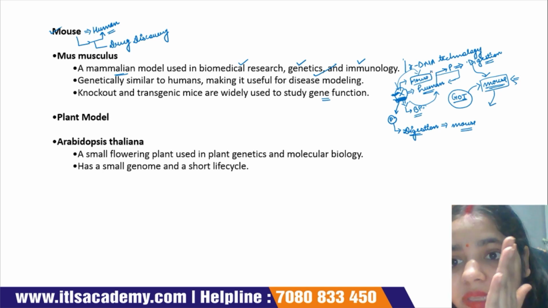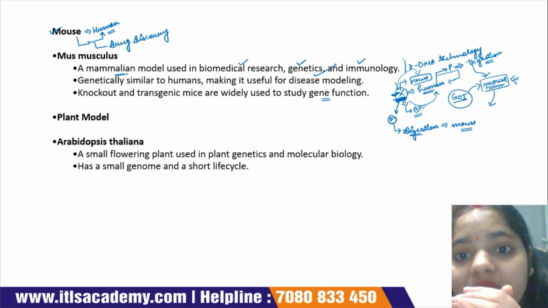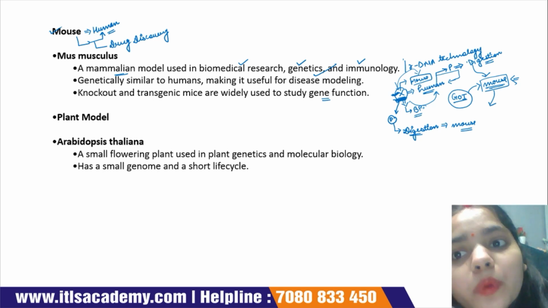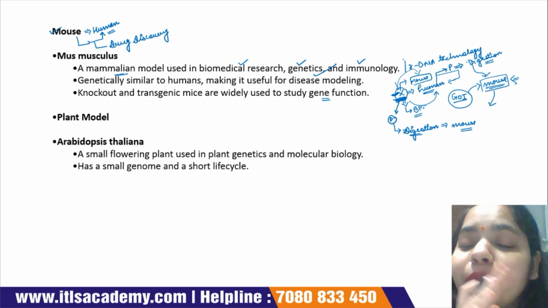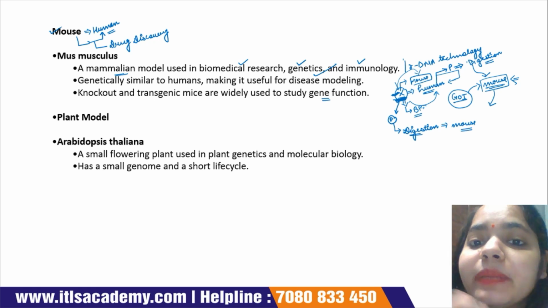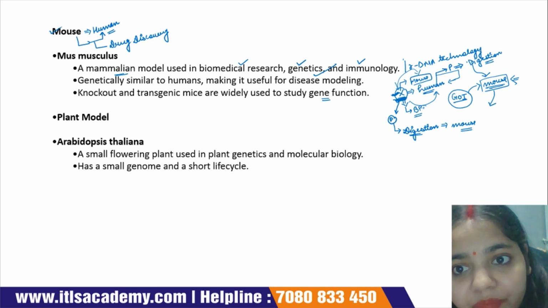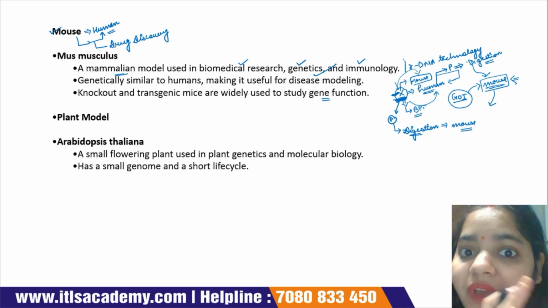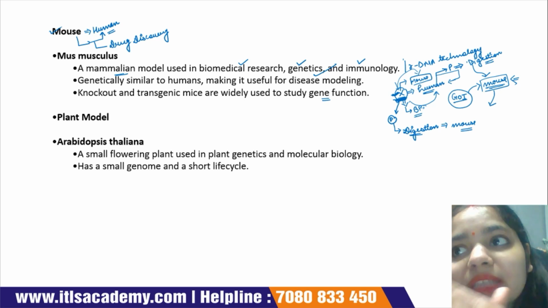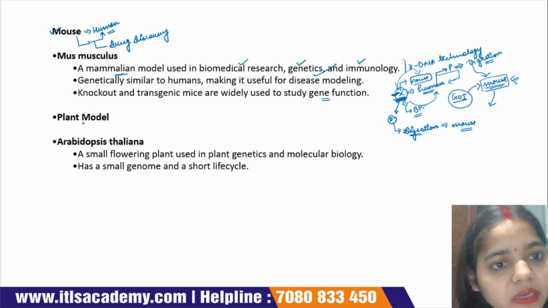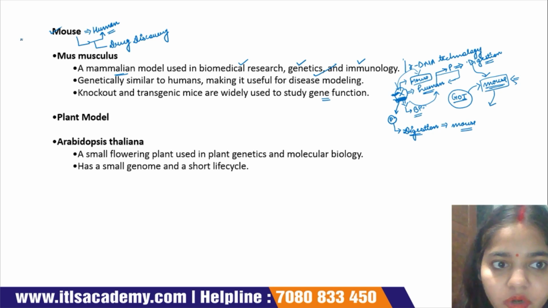Okay. In this way we use model organisms to study different biological processes and the function of proteins, the function of enzymes, and the function of secondary metabolites, etc. And the expression of genes in model organisms is very similar to the expression system in complex organisms or humans. These are the animal model organisms.